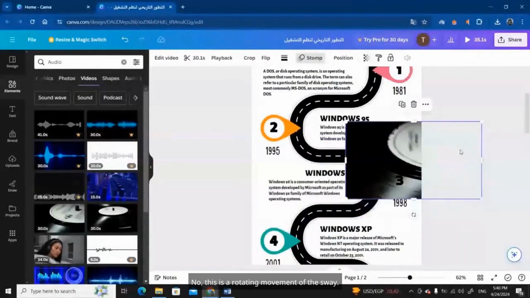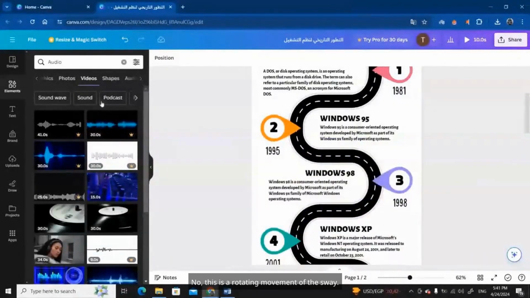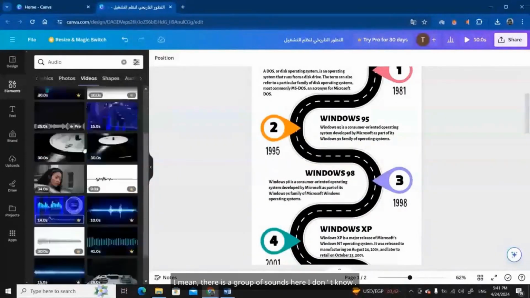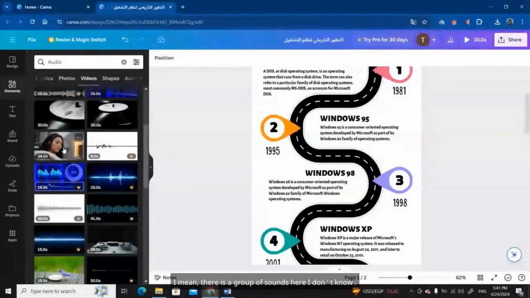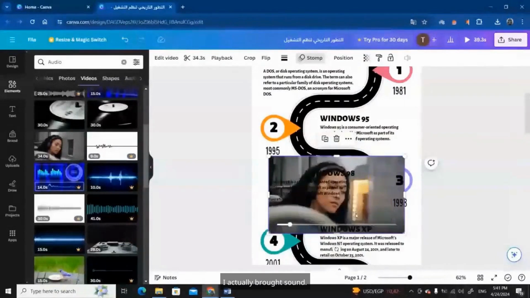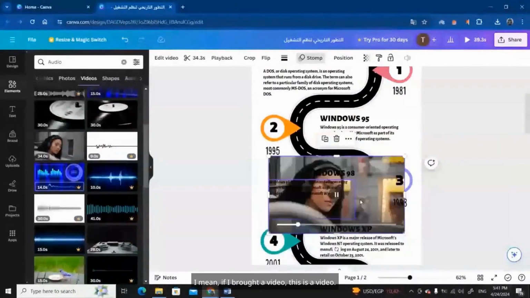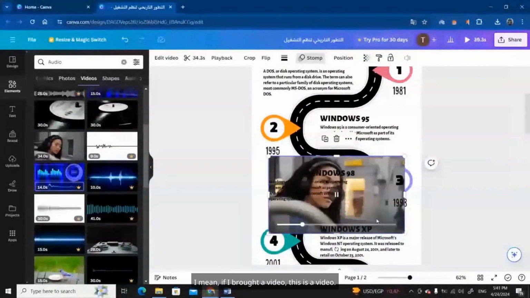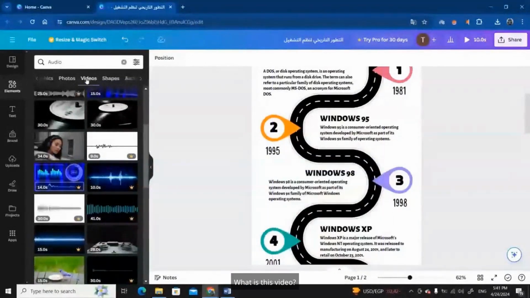No, this is a rotating movement of the sway. Can I bring music or something that is clear? I mean, there is a group of sounds here. I actually brought sound. I mean, if I brought a video, this is a video. What is this video?